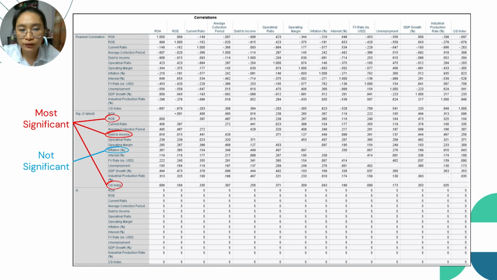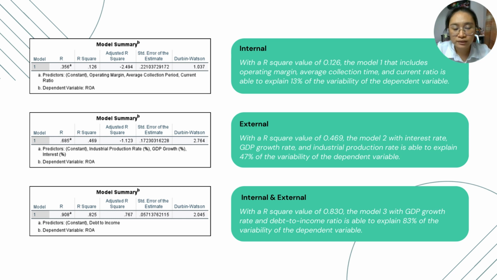The next table is the correlation table, which illustrates the relationship between the independent variables and dependent variables. The most significant independent variables that are correlated to ROA are ROE, debt-to-income ratio, and CG index. This is because the p-value is less than 0.10. Next, the not significant independent variable to ROA is inflation. This is because its p-value is greater than 0.10. The next table is the model summary.